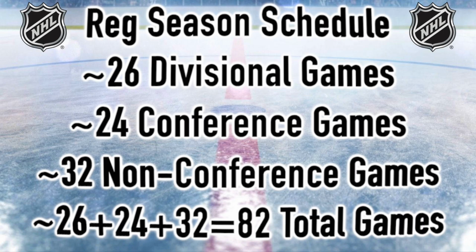24 of the games are within the conference but non-divisional, so each team plays the other 8 teams in their conference 3 times each for a total of 24 games. And then for the 16 teams that are in the opposite conference, they play each of them twice, so 2 times 16 equals a total of 32 interconference matchups. All in all, that's how we get to our 82 games every regular season, 26 divisional games plus 24 conference games plus 32 non-conference games equals 82.